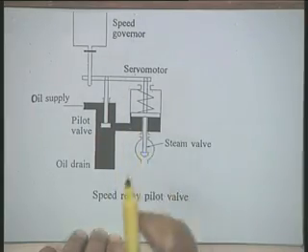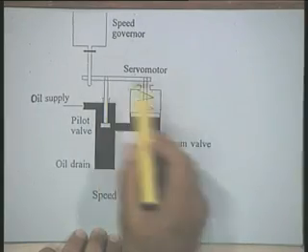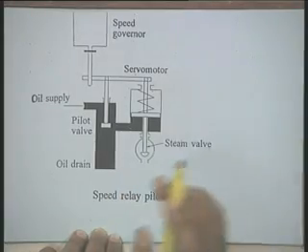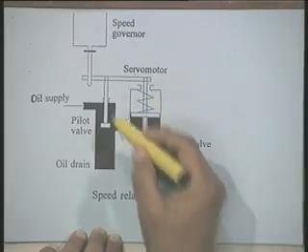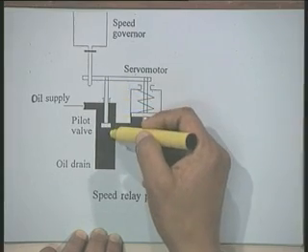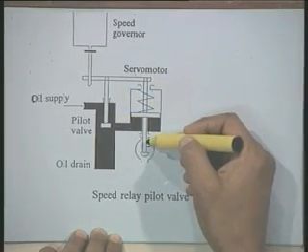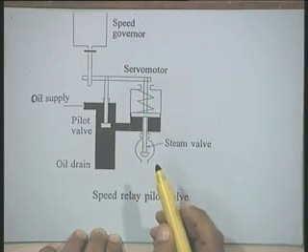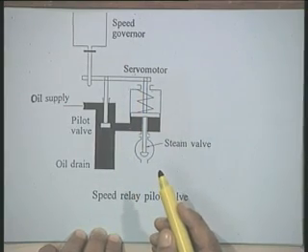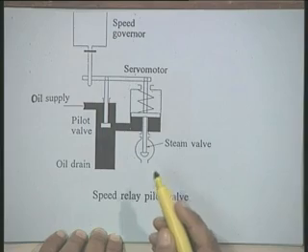Here you will see a very interesting thing: whether I talk about a hydraulic servo motor or a pilot valve, there will always be a linkage between the valve piston and the servo motor piston. This linkage is basically to provide what is called negative feedback. This is always a negative feedback.